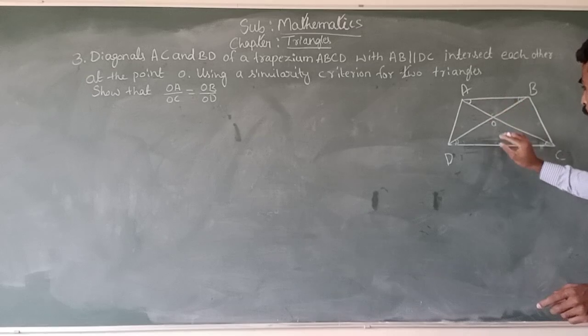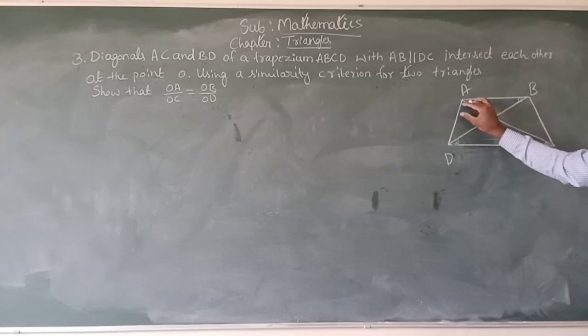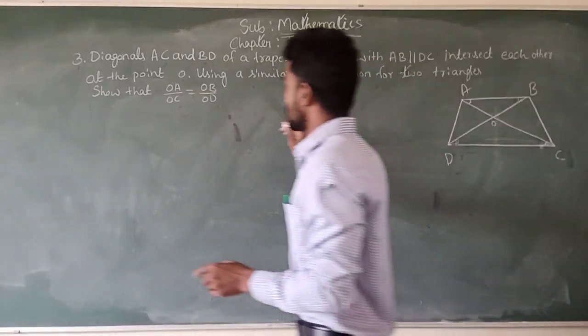By using that, first we can prove that triangle DOC and BOA are similar.